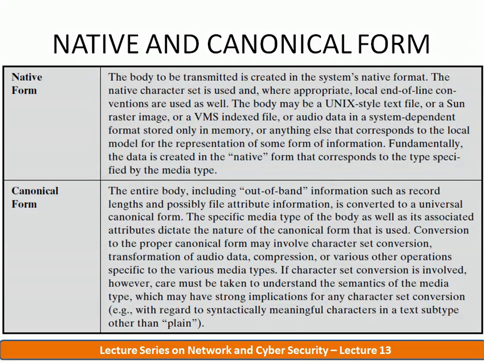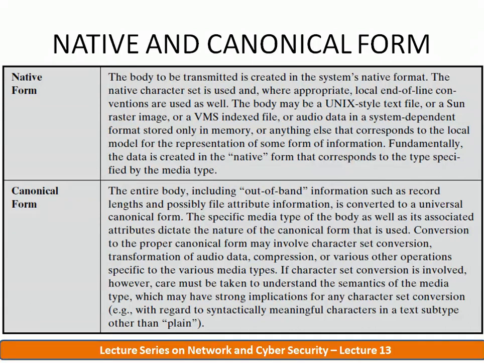So we need a universal, a common format for the data representation. So we need the canonical form. Here in canonical form, the entire body, including out of band information such as record length and possibly file attribute information, is converted to a universal canonical form. The specific media type of the body as well as its associated attributes dictate the nature of the canonical form that is used. So here the canonical form is different for different message types, different media types, different content types.